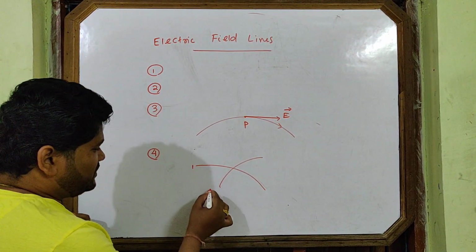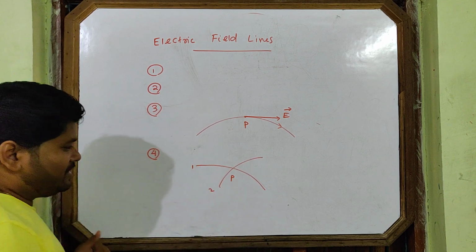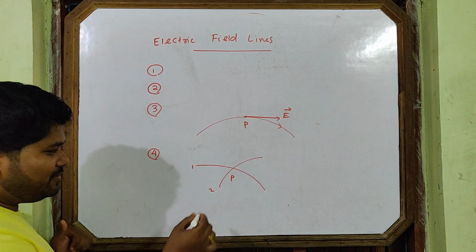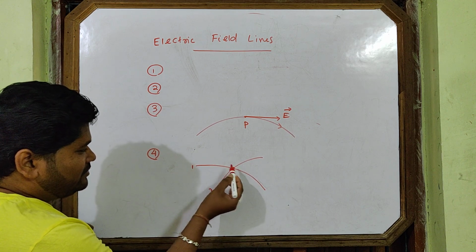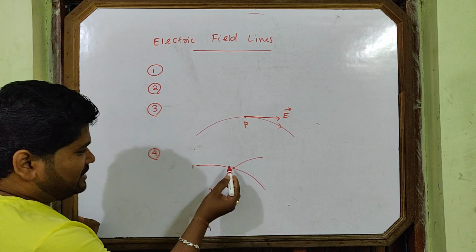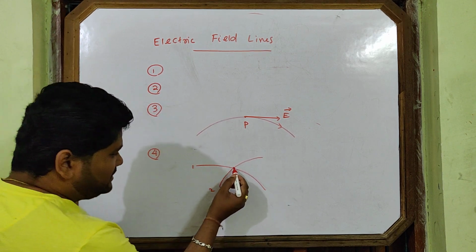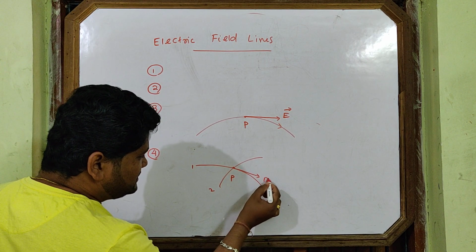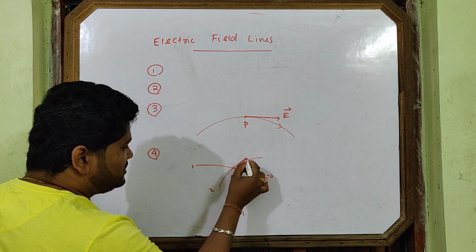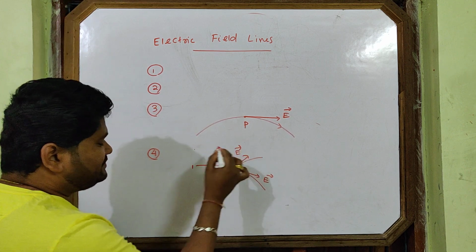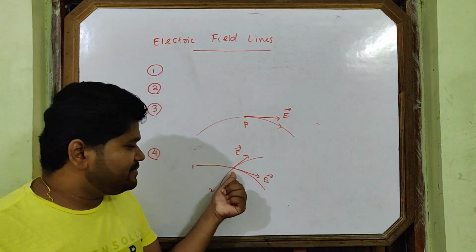Suppose one line, two lines. If they cross at the point of intersection, if I tell you to find the direction of intensity, to which line will you draw the tangent? If one student draws a tangent to this line, this is the intensity. If you draw a tangent to this line, then this is the intensity. Where is the direction of intensity at this point?